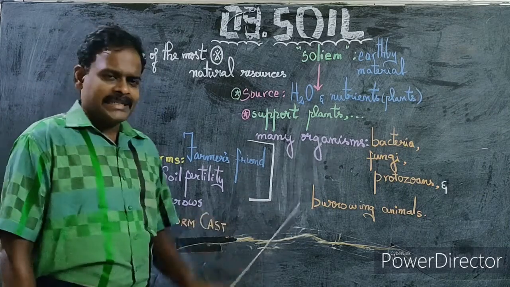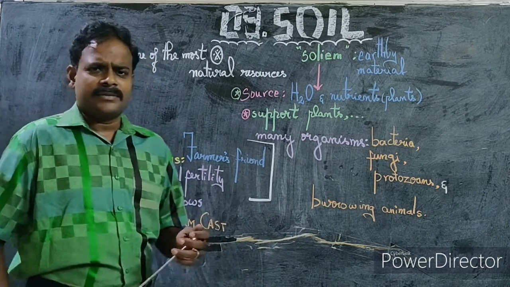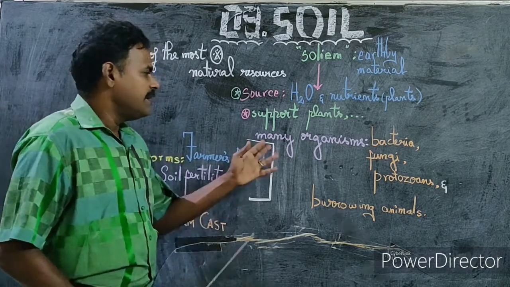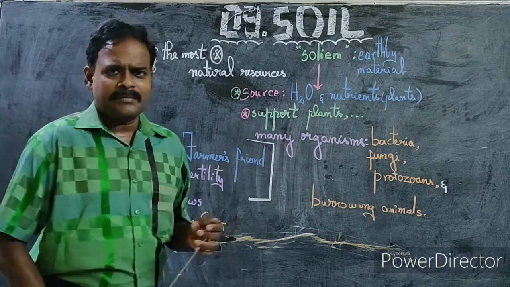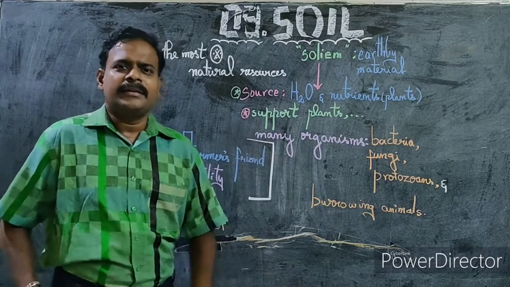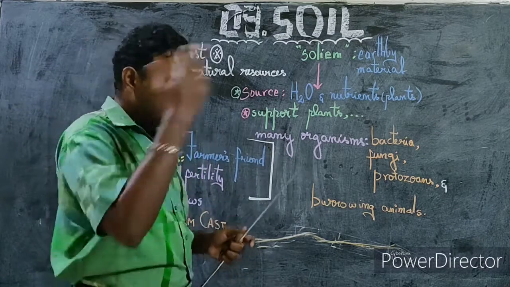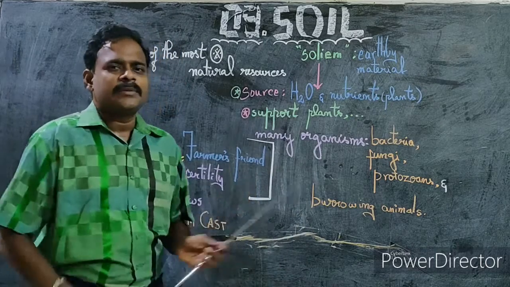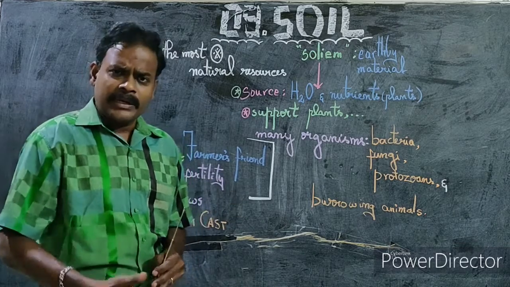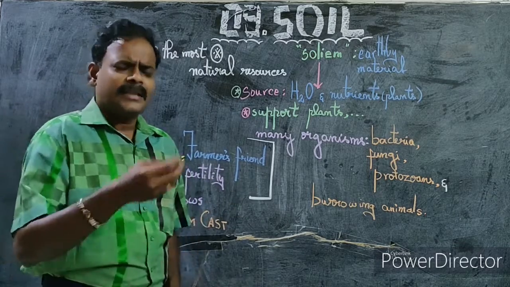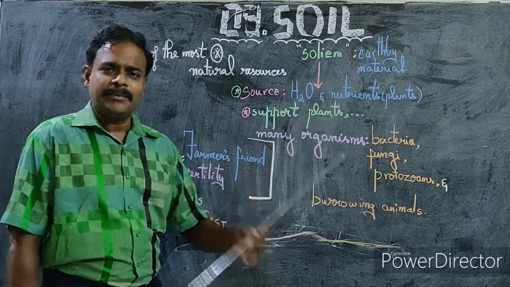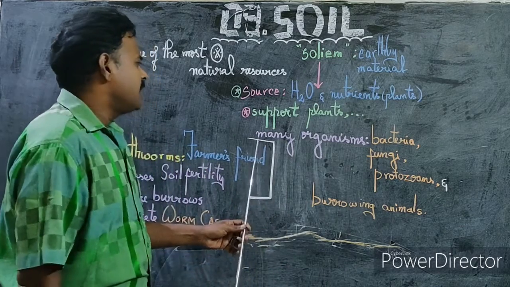Similarly, soil supports plants and various other organisms. I would say, instead of saying many organisms, every living organism needs the support of the soil. Without soil I cannot stand. Without soil no animals can live or stand. If you think deeply, you will find the soil supports all living organisms, whether aerial, terrestrial or aquatic. All of them depend on the support of the soil. So soil supports plants, animals, humans and all other living organisms.